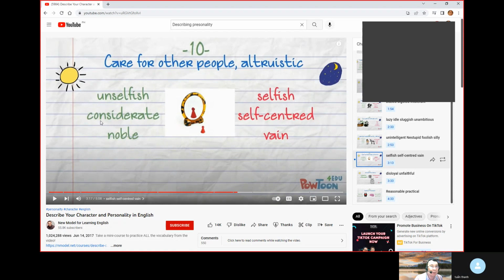For those people who care for other people, they become considerate. And for those who are not, they become self-centered. Self-centered. Yes. For those who are noble, the opposite of noble would be vain. Vain. Okay, let's continue. These are people who think only of themselves.